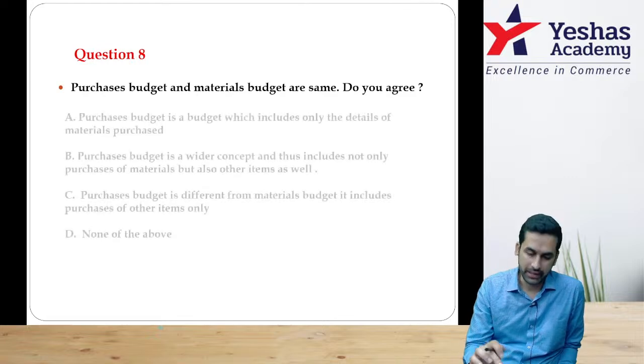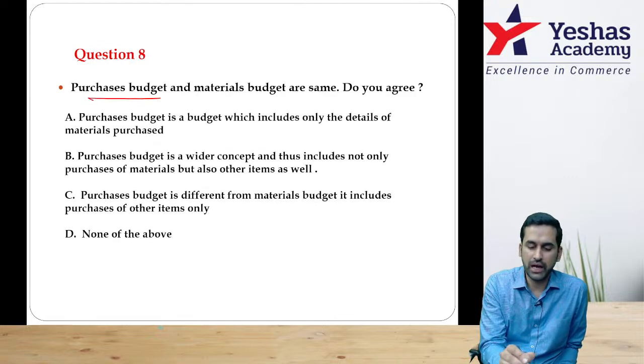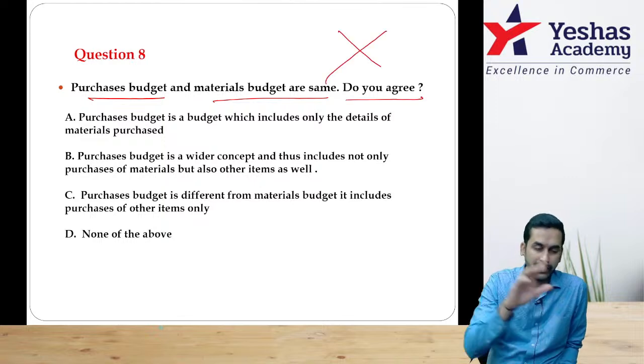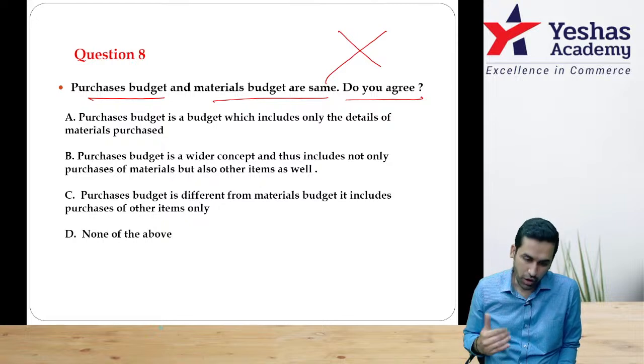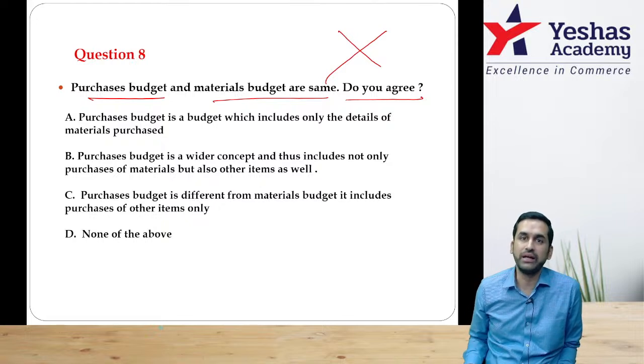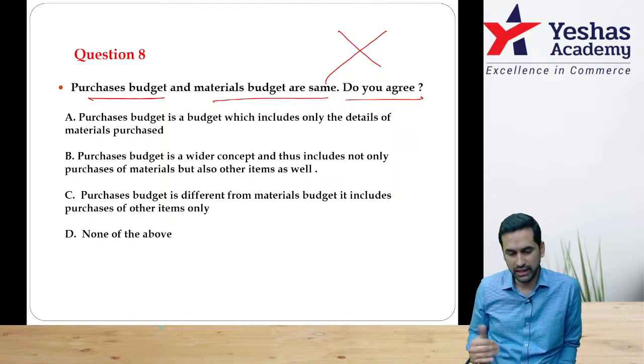Question number 8. Purchase budget and material budget are the same. Do you agree? First of all, I don't agree, because what is the reason? Options are given. Therefore, first you should be clear. Do you agree or not? Then they have given 4 options. You have to choose which one is correct.